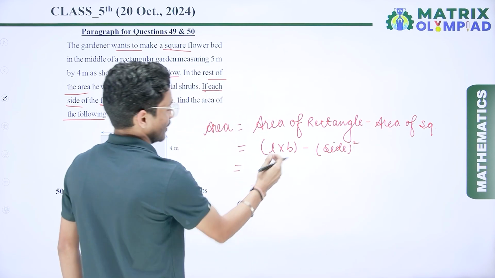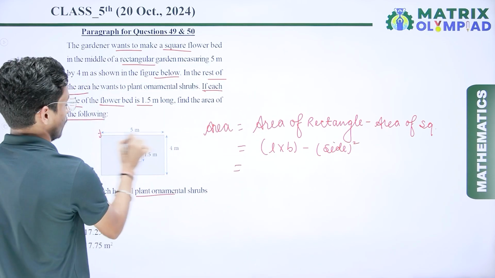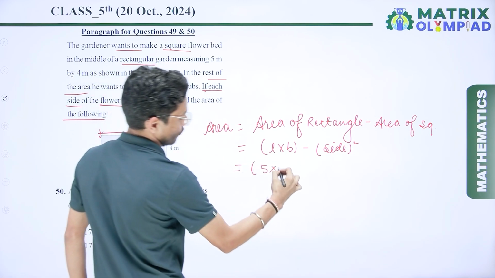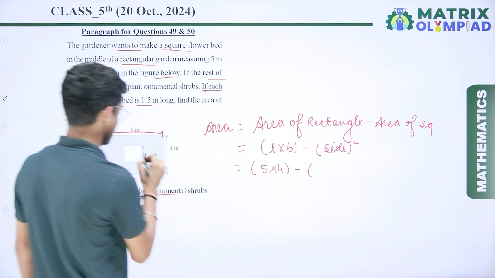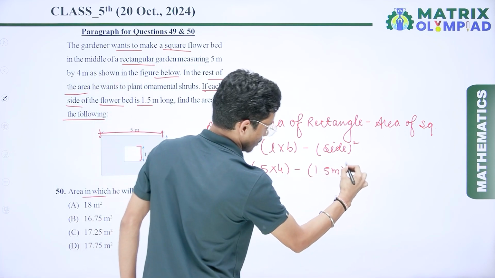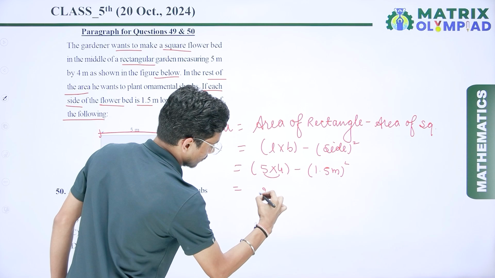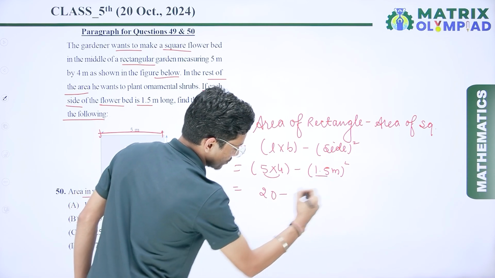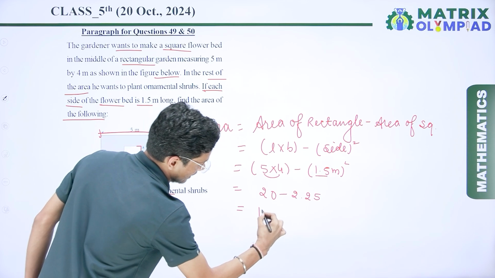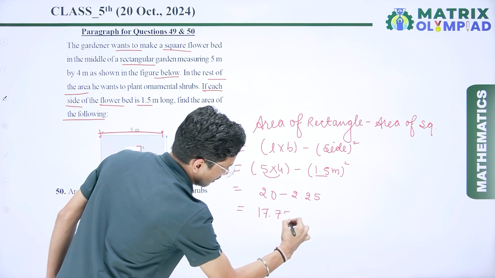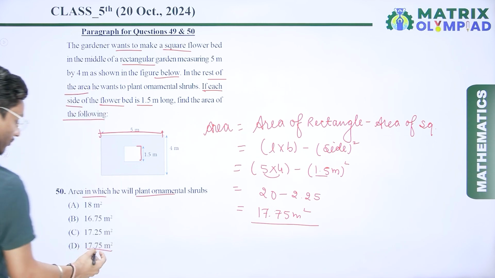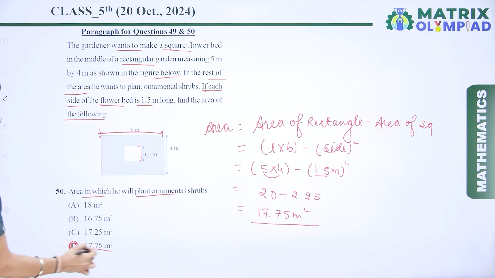So here the length is 5 meter and the breadth is 4 meter, minus the side, 1.5 meter squared. So 5 times 4 is 20, minus 1.5 squared, that is 2.25. If I subtract, that is 17.75 meter squared. So check which option is correct. So here option number D is the correct answer.